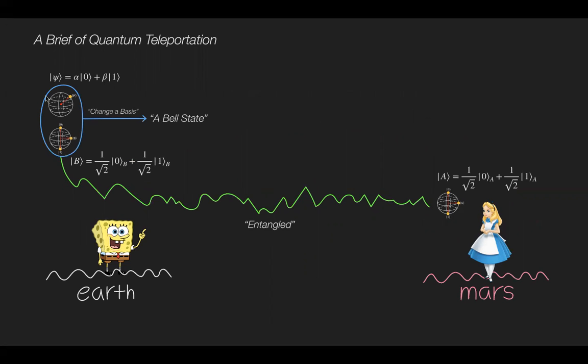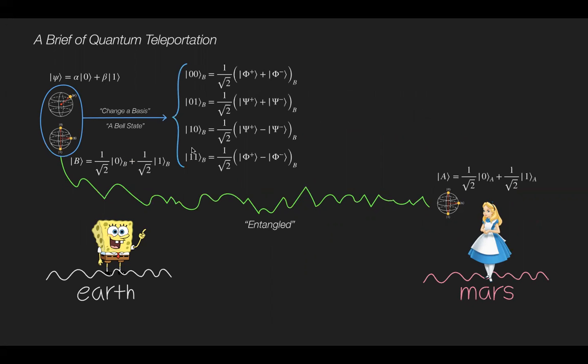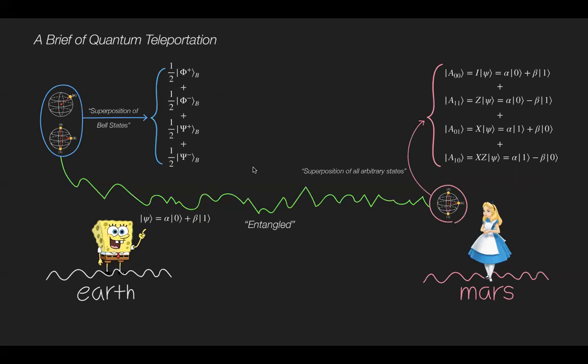He changes the basis of his state to the Bell state. For example, his state |00> will change to a superposition of Bell states, |phi plus> and |phi minus>, and so on.